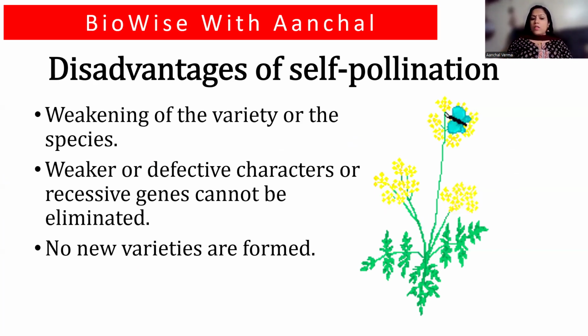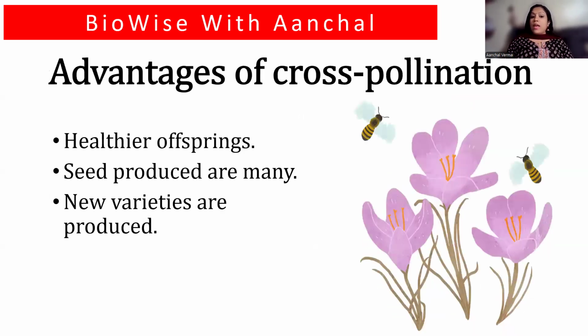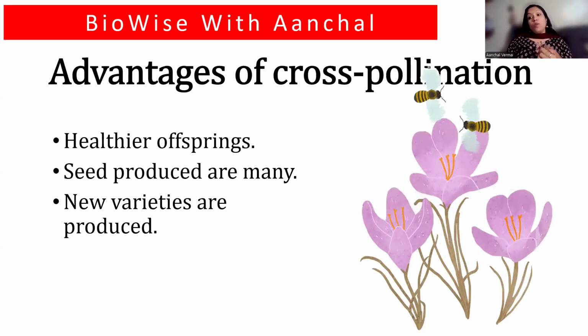Okay. There are no new varieties formed. Since it is a repetition of the same variety, there is no new variety formed. Advantages of cross pollination: healthier offsprings are produced, seeds produced are many, and new varieties are produced. You get hybrids, better yield, better varieties, right?